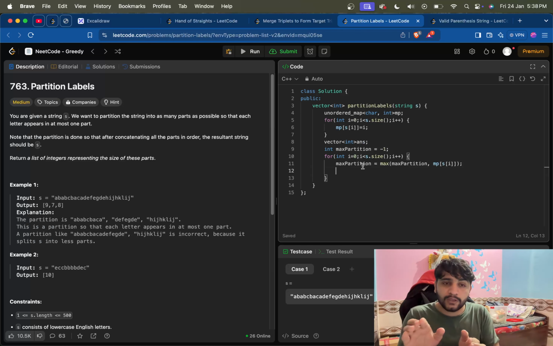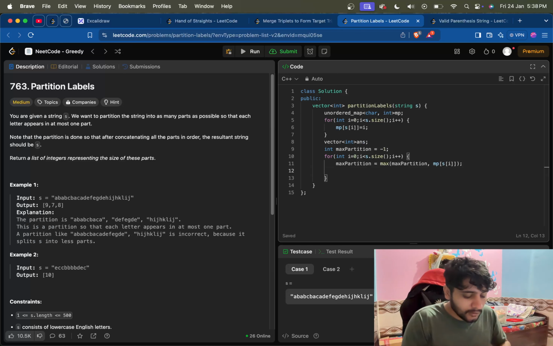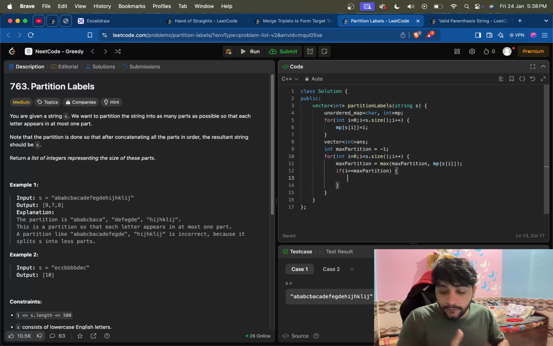There is nothing in between which is extending the partition. If i is equal to max partition, that means we have got one partition.